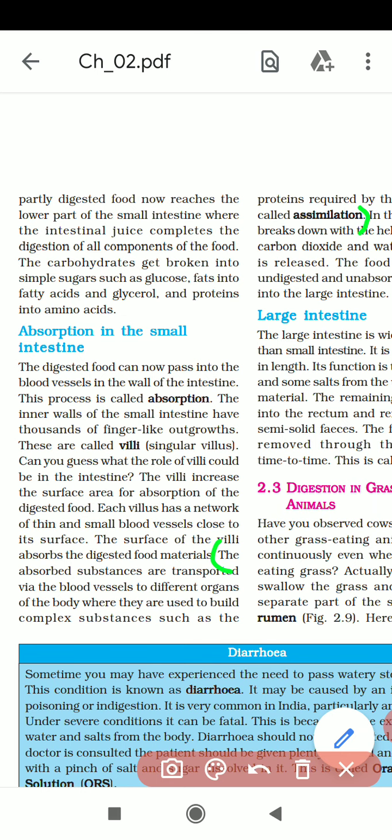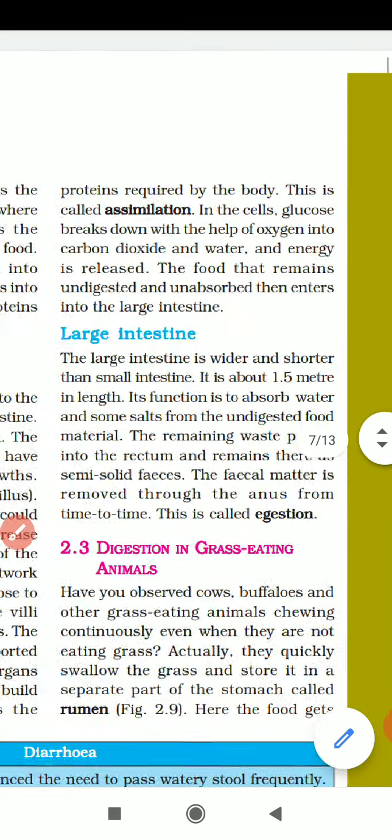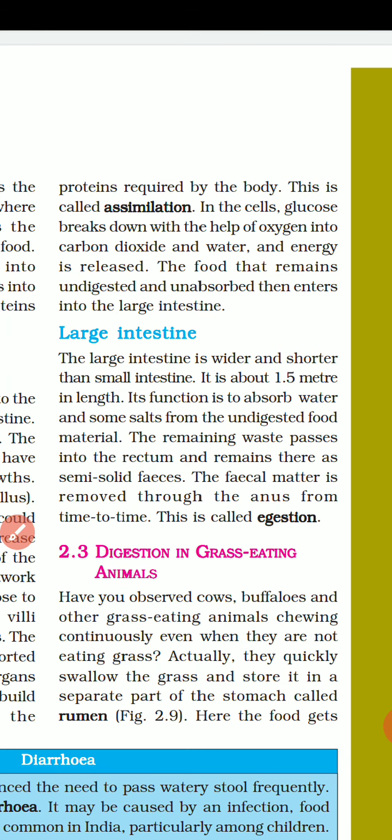Then after assimilation, what happens? In the cells, glucose breaks down with the help of oxygen into carbon dioxide and water, and energy is released.